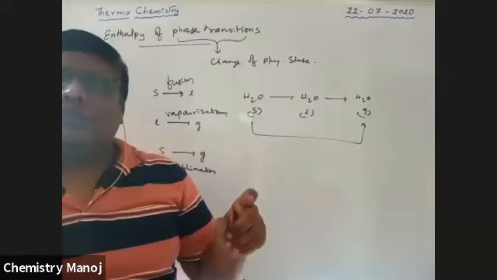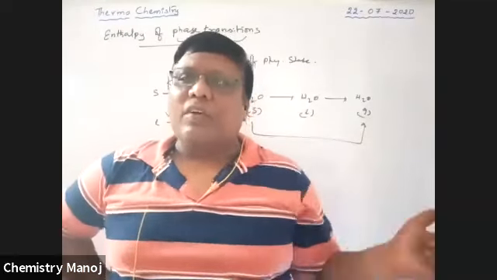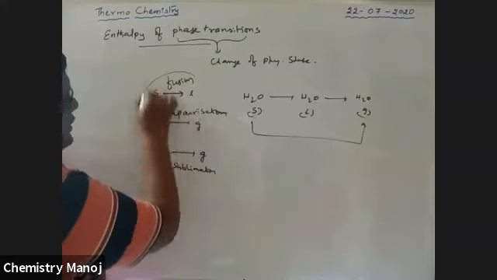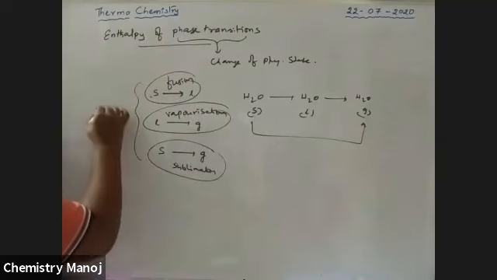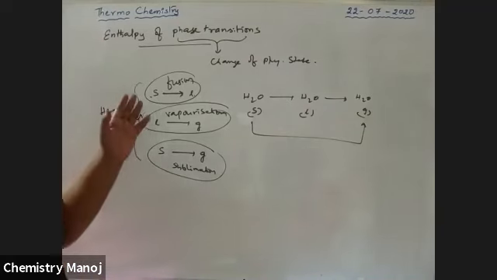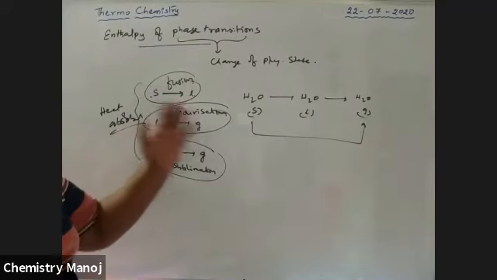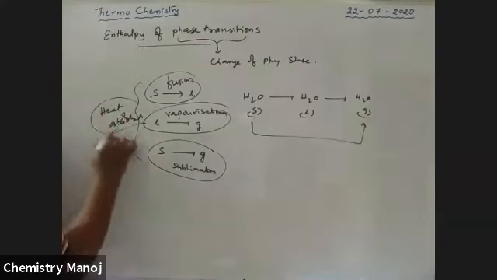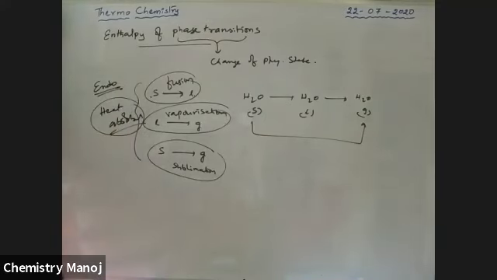So sometimes solids are directly changed to gas. The process is called the sublimation process. For all these processes, conversion of solid into liquid, liquid into gas, or solid into gas, heat is absorbed. Heating a solid converts it into liquid, heating a liquid gives gas, and heating a solid directly gives gas. That means all these are heat absorbed processes. All these are endothermic processes.